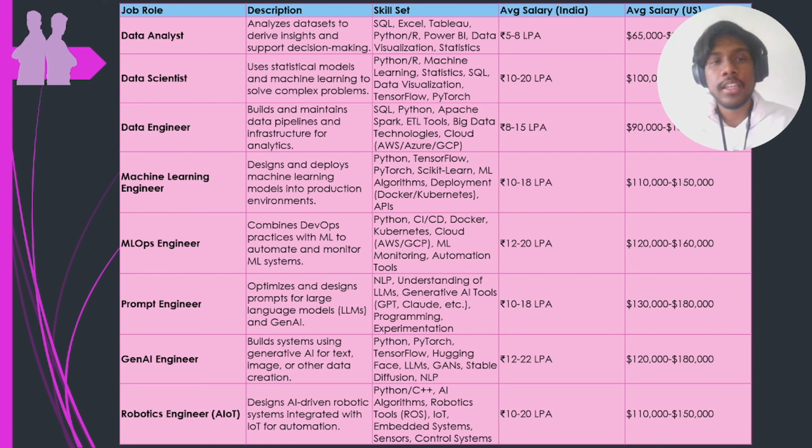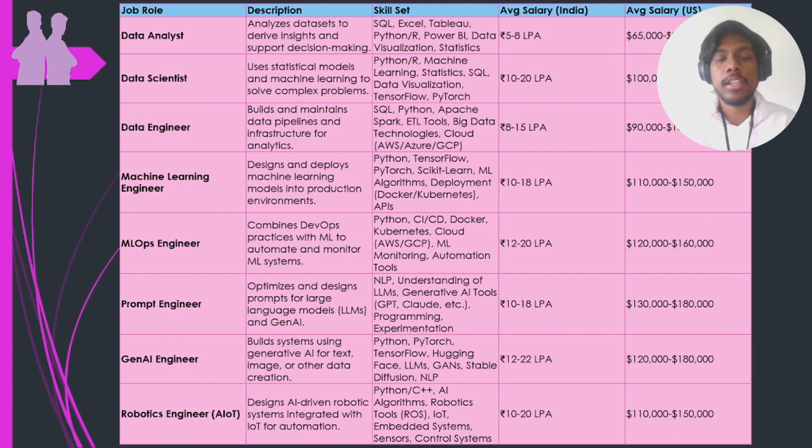An MLOps engineer is more on the deployment side. So how can we develop an algorithm, how can we deploy it, and how can we constantly update it? The online learning and all the other things will come on the MLOps side. So machine learning operations: how can we update the model, how can we save the model, how can we use it in a website? All these things you will be looking at. Automation, monitoring, all the other things.